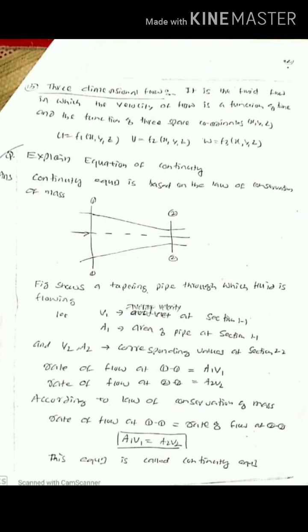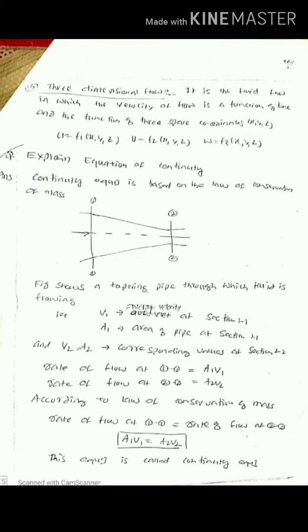In three-dimensional flow, the velocity of flow is a function of time and also a function of three space coordinates. They are x, y and z. That is, u is a function of x, y, z, v is also a function of x, y, z, and w is also a function of x, y, z.